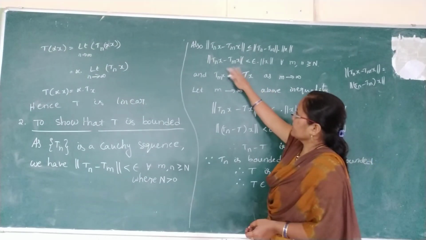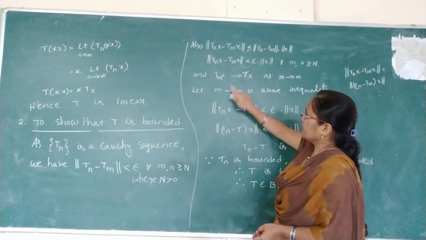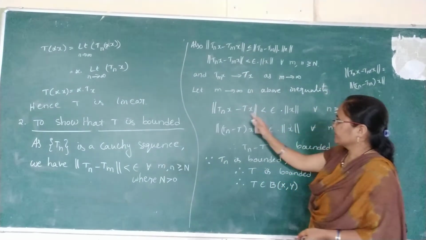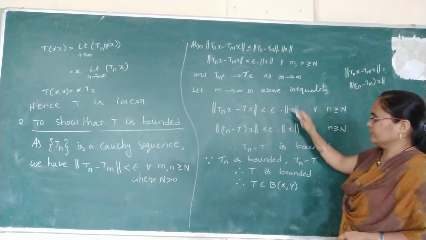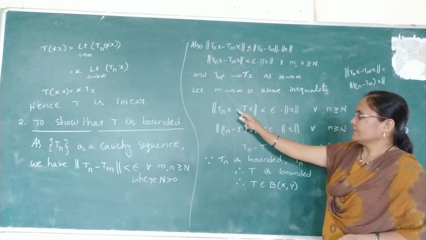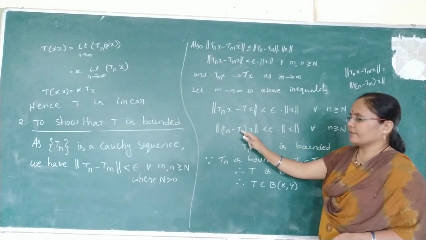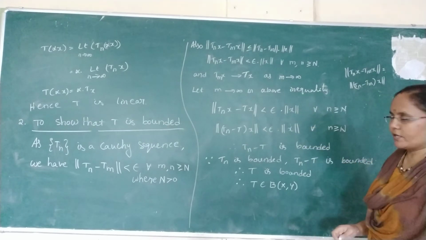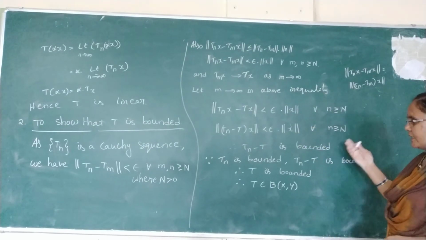So Tnx minus Tmx, as m tends to infinity, becomes Tnx minus Tx, which is less than epsilon into norm x. Now the LHS can be written as norm of Tn minus T into x, which is less than epsilon into norm x for all n greater than or equal to N.